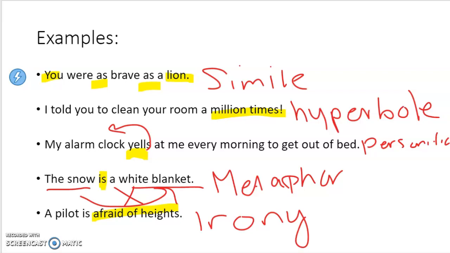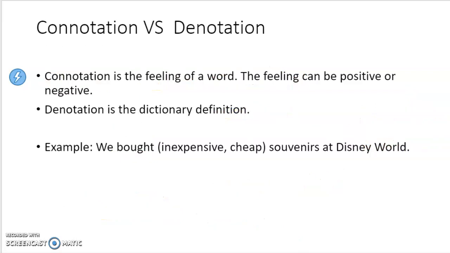The second thing we need to look at is connotation versus denotation. So this is kind of a two-in-one type idea for you because you need to know the one before the other. Connotation is the feeling of the word. That means it is positive or negative. Denotation, look at this, denotation, definition. They sound similar, they both begin with that D. So this is actually your dictionary definition. This is something that you could look up in the dictionary and find. However, the connotation is how that word makes you feel.